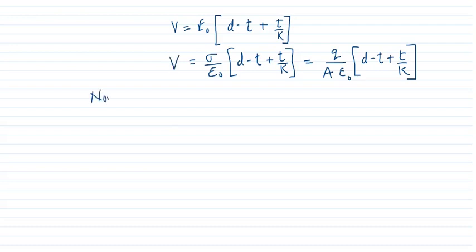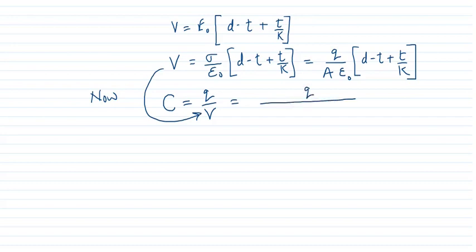Now we know this formula, C is equal to Q upon V. This is the capacity of a capacitor with dielectric slab between them. Now we will put the value of V here. Then what we will get?